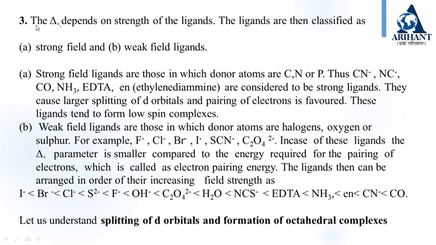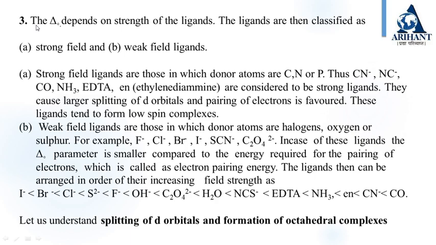The delta 0 depends on the strength of the ligands. The ligands are then classified as strong field and weak field ligands. What are strong field ligands? Strong field ligands are those in which the donor atoms are carbon, nitrogen, or phosphorus. Thus, CN⁻, NC⁻, CO, NH3, EDTA and ethylenediamine are considered to be strong ligands. They cause larger splitting of d orbitals and pairing of electrons is favored. These ligands tend to form low spin complexes.